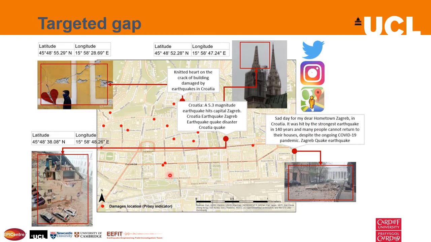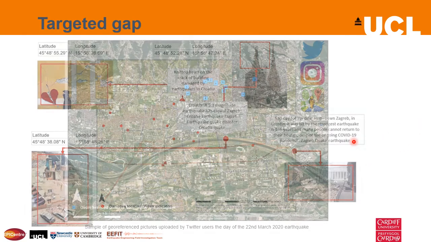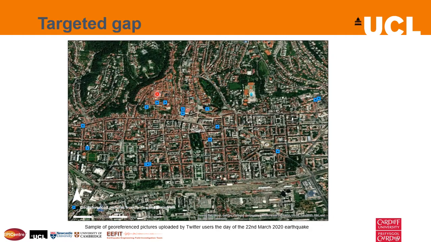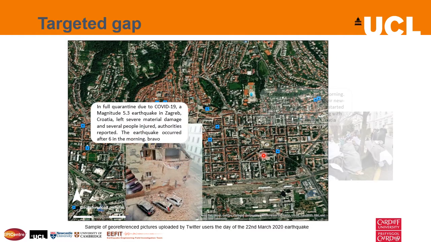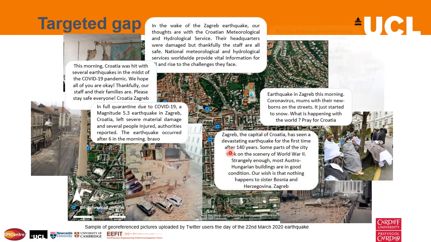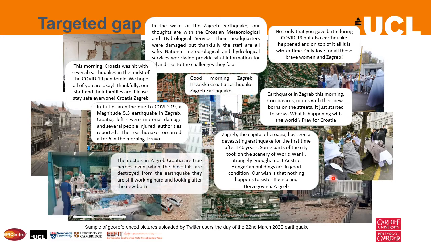In this way, it was possible to obtain the spatial distribution of the damages in Zagreb and its surroundings. So far, we have georeferenced 39 pictures. Here we can see only a sample, and we see that the damages were concentrated in the city center. Then we zoom in and see the location of the damages portrayed by Twitter and Instagram users. And finally, we can see a sample of the tweets and posts uploaded with the pictures.